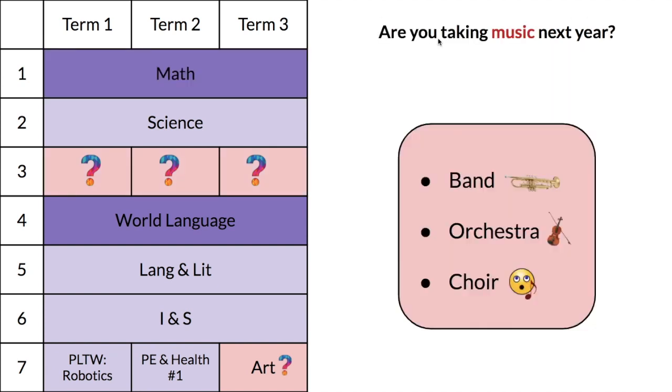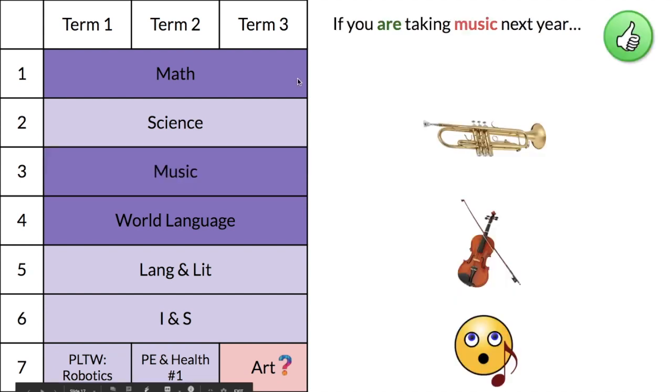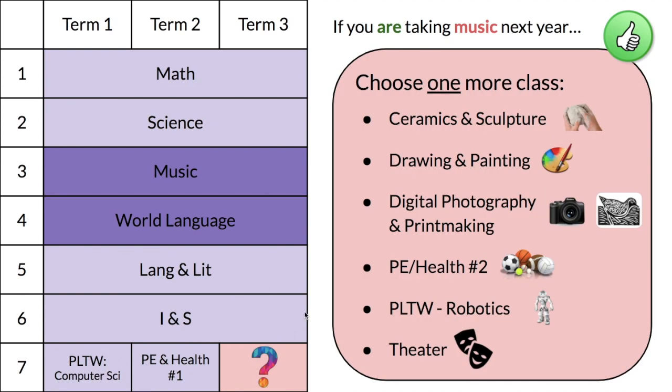Now, you have to decide if you're taking music next year. Your choices are band, orchestra, and choir. If you are taking music next year, that's going to take all 3 terms of your 3rd hour or your 7th hour. If you are taking music next year, you have 1 class left that you get to choose.